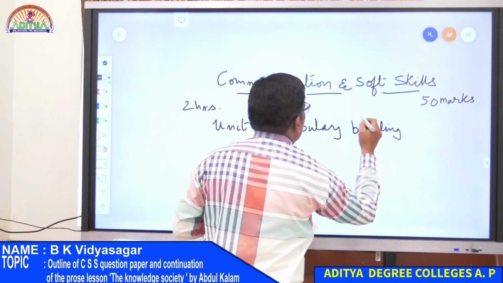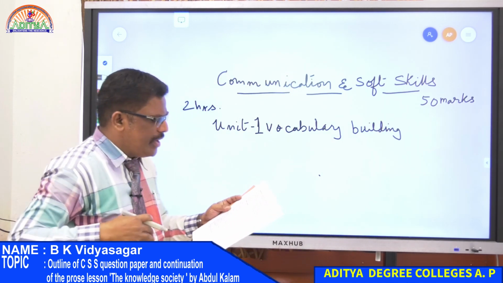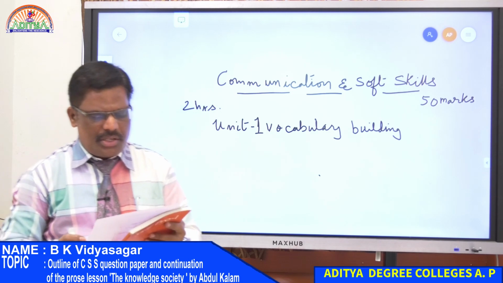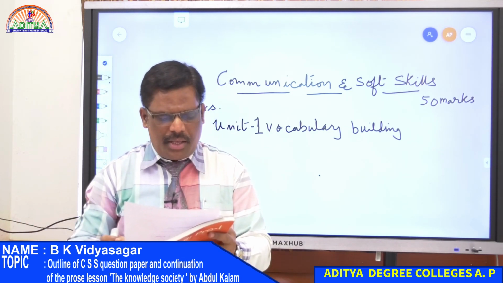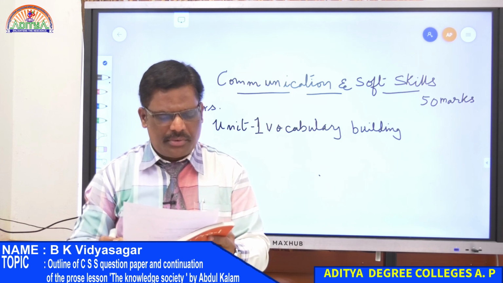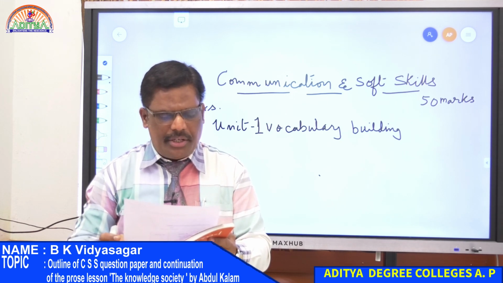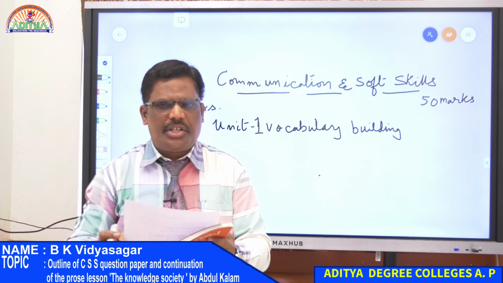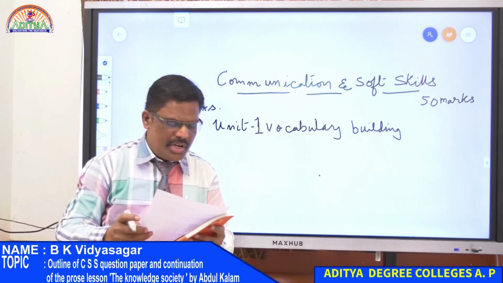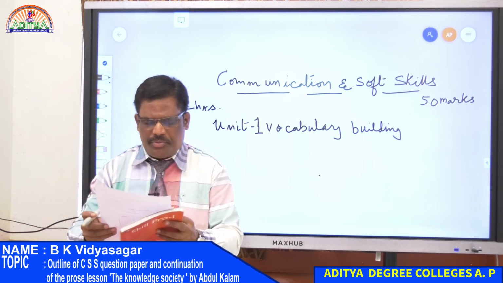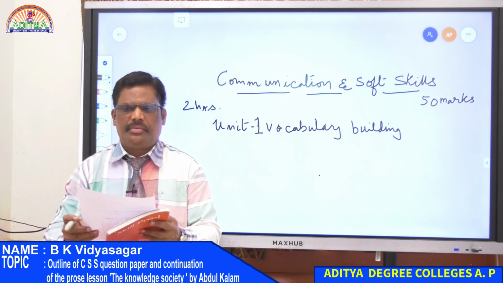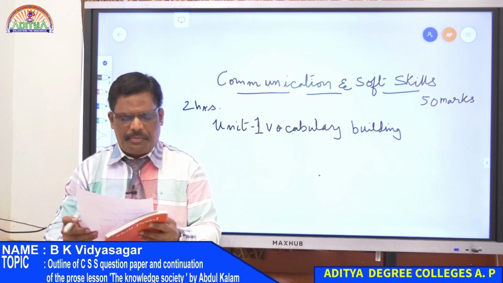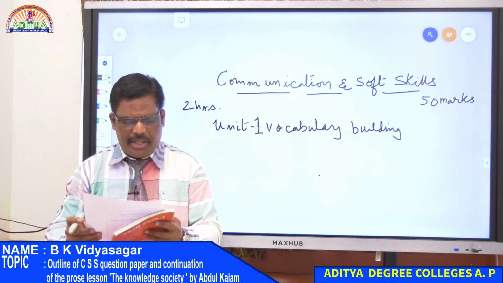In this you will have prefixes, suffixes, conversion, compounding and analogy, right? And then you have one word substitutes, words often confused, synonyms, antonyms and phrasal verbs. That is the content of unit 1, vocabulary building.